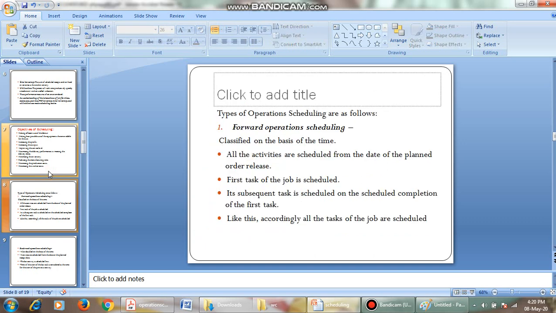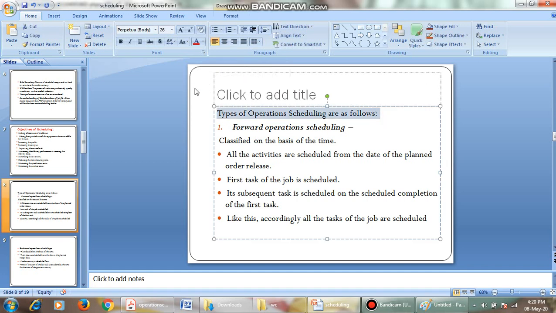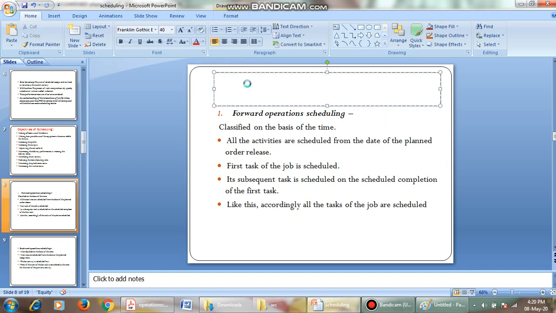Next, coming to the types of operations schedules. Let us see what are the two different types of operation schedule.